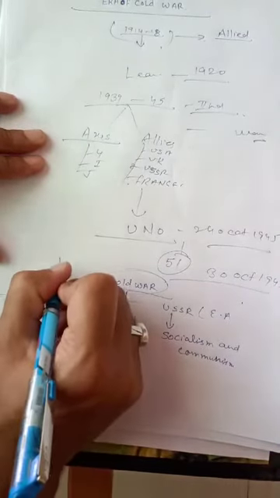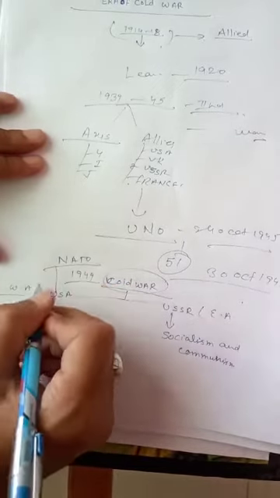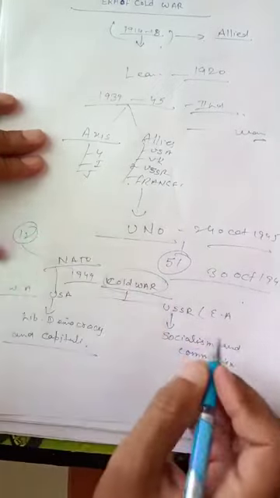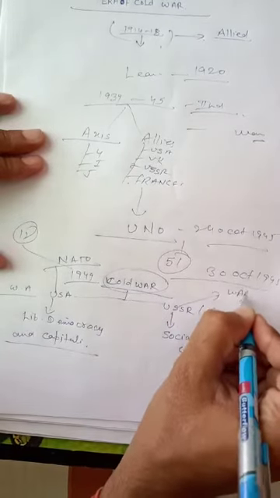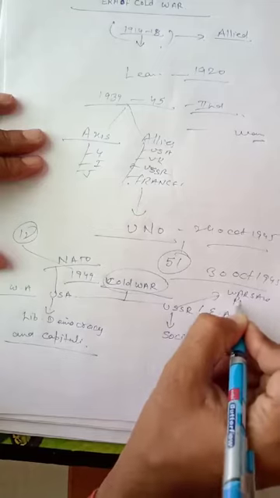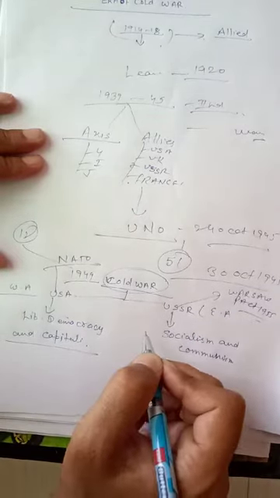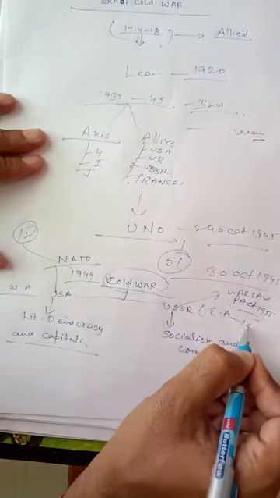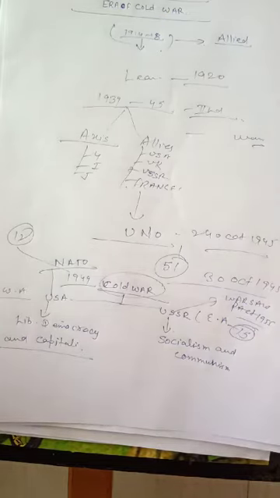USA formed NATO, the North Atlantic Treaty Organization, in 1949, with 12 member countries, and USSR formed the Warsaw Pact in 1955. And how many member countries? 15. So the Cold War was the tension between the two superpowers, the United States of America and the Union of Soviet Socialist Republics.